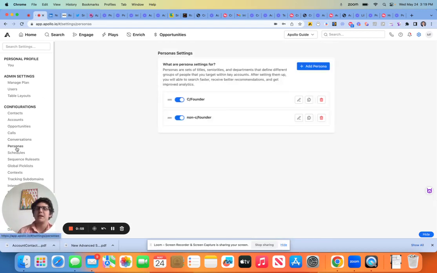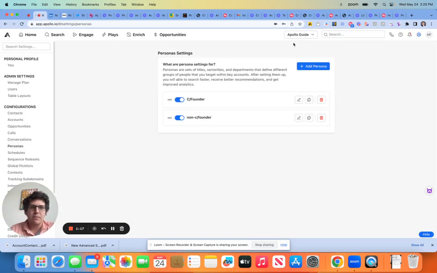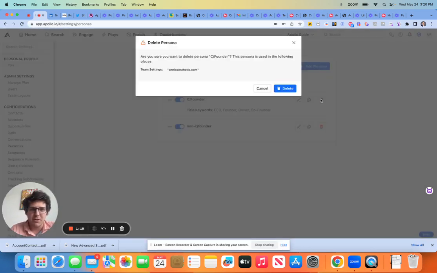Now, the next piece I think is an interesting one. Okay, so personas. These are not just for setting table stakes as to who you want to reach out to, right? These are more in depth and are used in cross-filtering later on, okay? So this org right here doesn't really use these, so I'm going to go ahead and just delete them. We're going to start from scratch here.